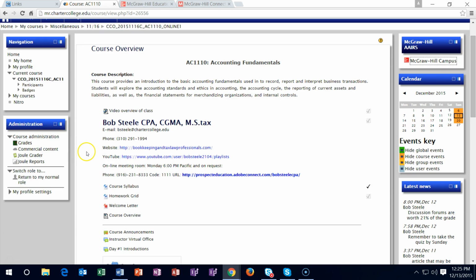That being said, remember the contact information is down here with the name, the email address, and the phone number. We also have the online office hours on Monday at 6 p.m. with a different line, this being the conference call line, as well as a URL address if we would like to do screen share at that time. These are not required. They are office hours, so you could choose to go to them or not. But if you wanted to set up a different time in the final week, then you can contact me at this number up here or the email address, and we might be able to set up some other time as well. Remember that Amanda Edwards is available as well.